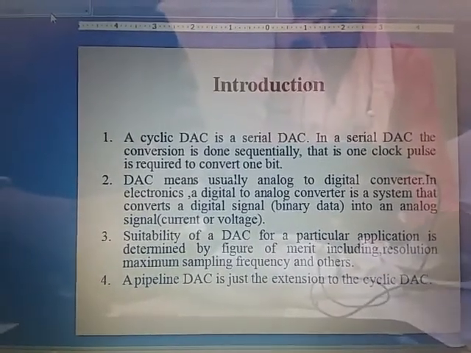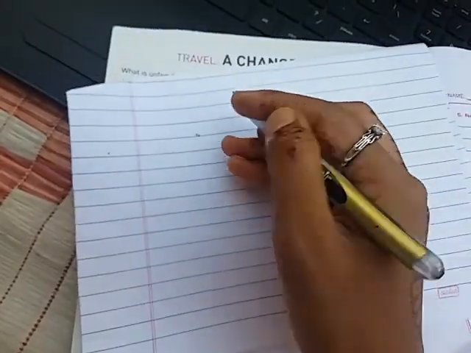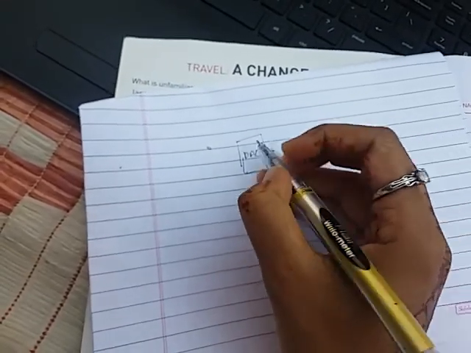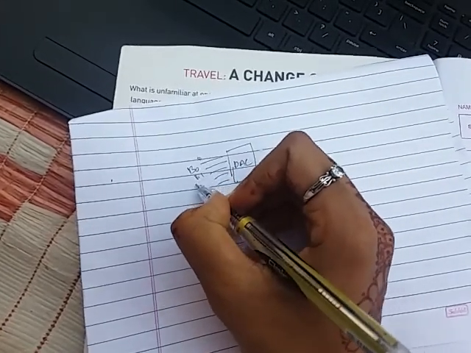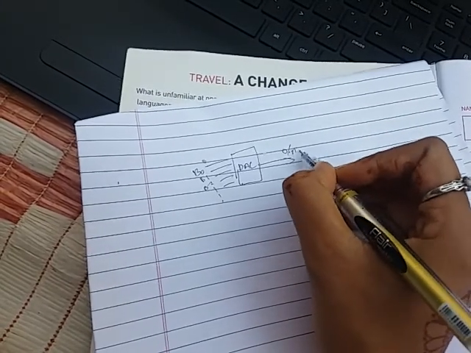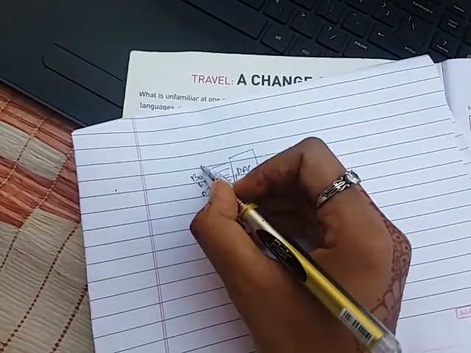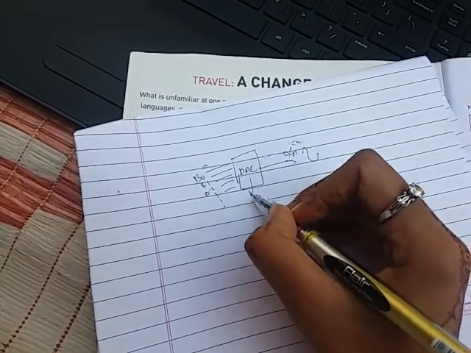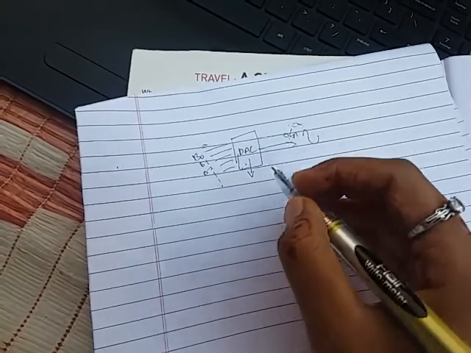So this is the digital to analog converter, and these are the binary inputs. Binary inputs may be B0, B1, B2 and so on, and this is the output, which may be the analog output. Analog means it is in the form of current or voltage. So this DAC is the circuit to convert digital information to analog information.